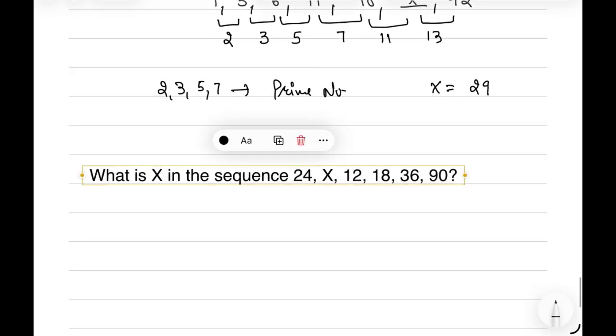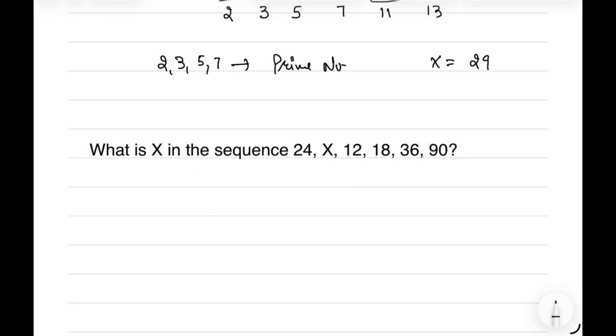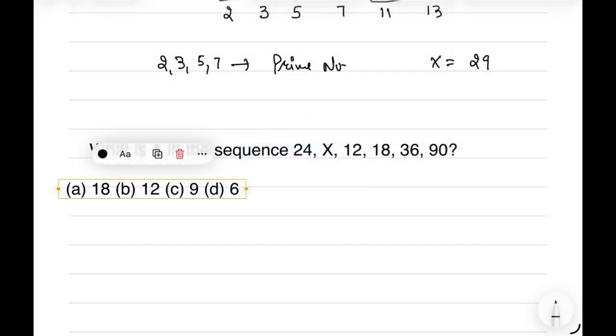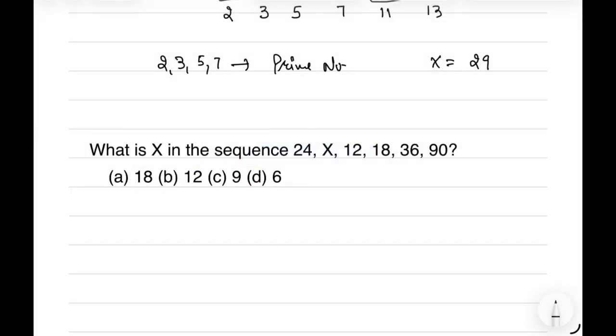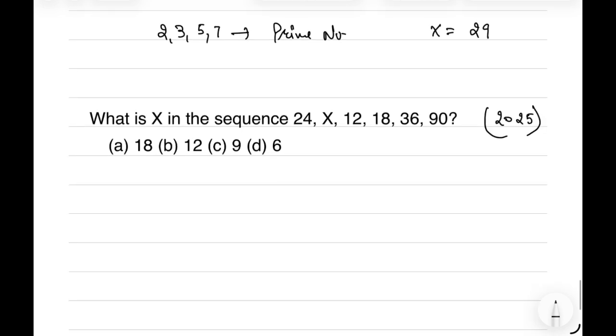This is the sequence given, and we have to find the value of x. This is also a question from the 2025 exam, last year's exam. We have four options: option A is 18, option B is 12, option C is 9 and option D is 6. We have to find the value of x.